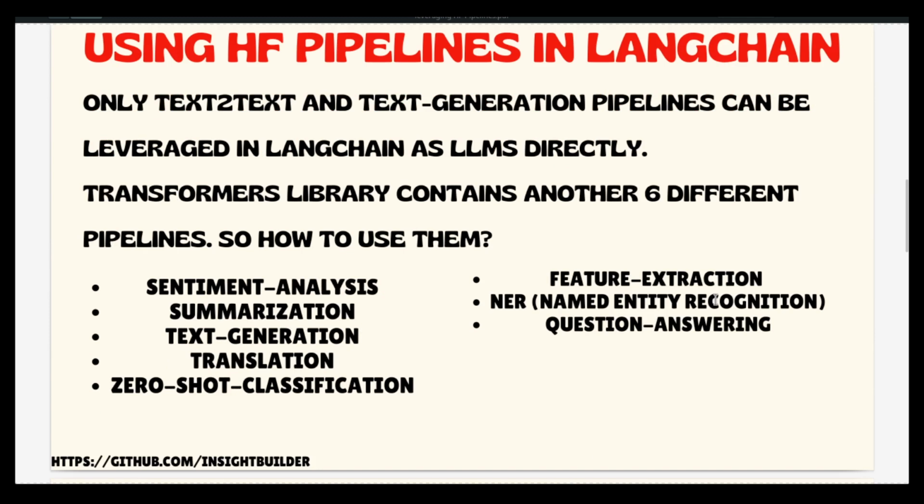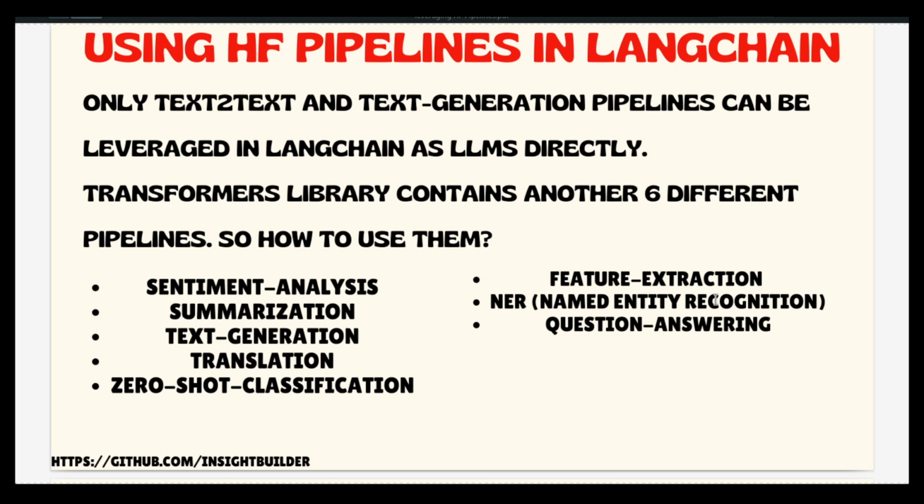Currently, the major tasks that LangChain supports are text-to-text and text generation pipelines. This is what LangChain supports. In order to do other kinds of tasks, for example sentiment analysis, translation, classification, feature extraction, etc., we need to use a different method.